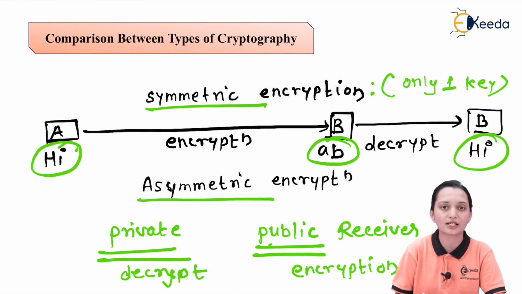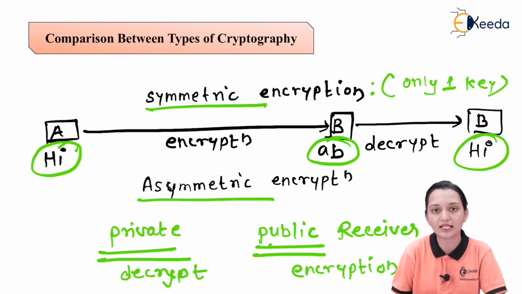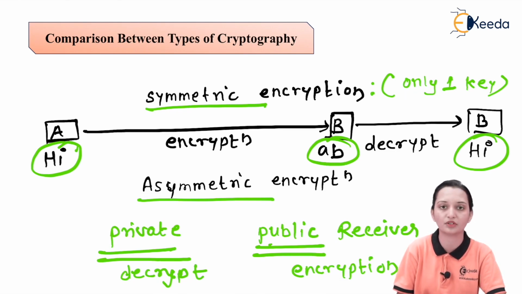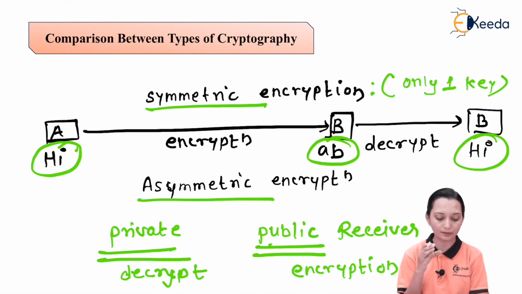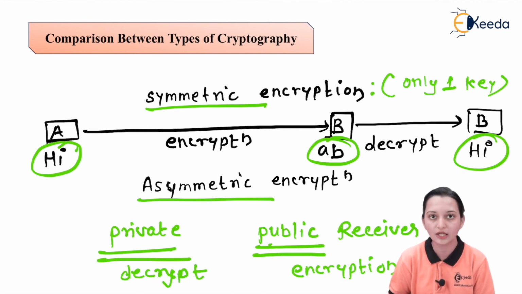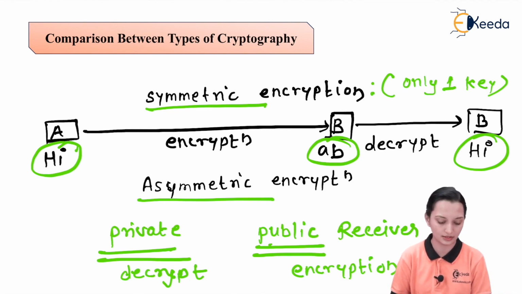Different types of keys are used. Multiple keys are going to be used, and such kind of encryption is known as asymmetric encryption. So the basis of symmetric and asymmetric encryption depends on the number and type of keys used in the process of encryption.